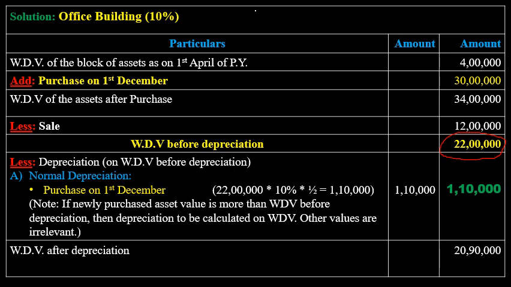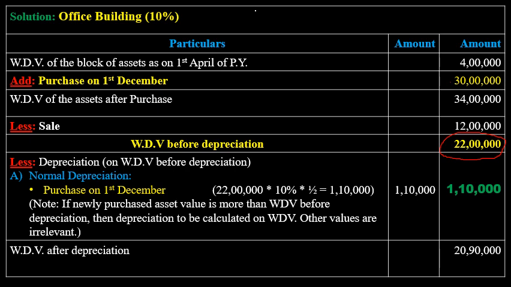So first we have to calculate the depreciation on the asset which was purchased in the previous year. So that's value rupees 30 lakh. The value of the asset purchased in the previous year is 30 lakh, but the value for the depreciation is 22 lakh.